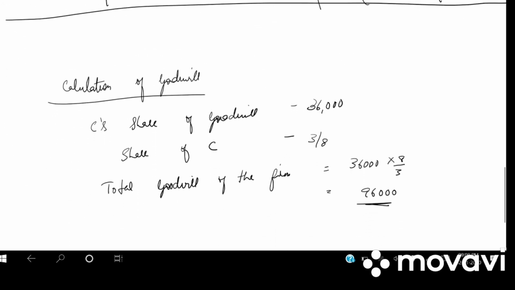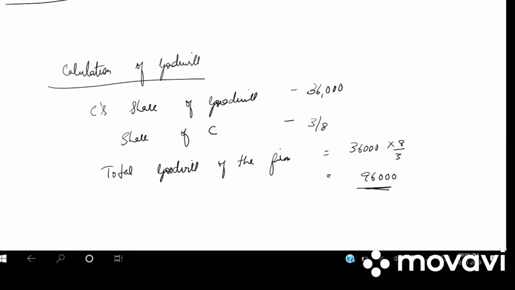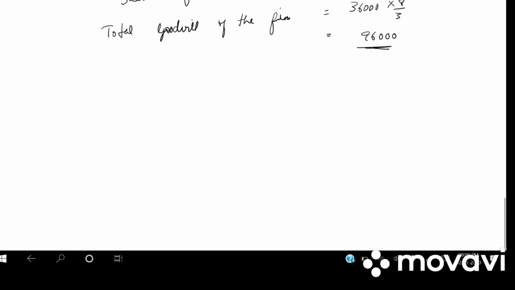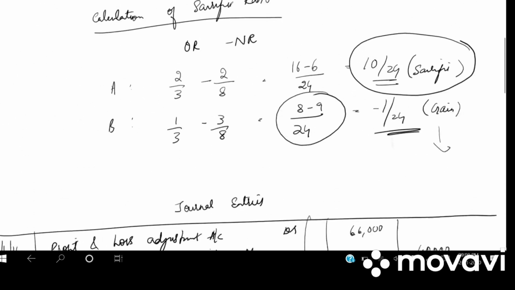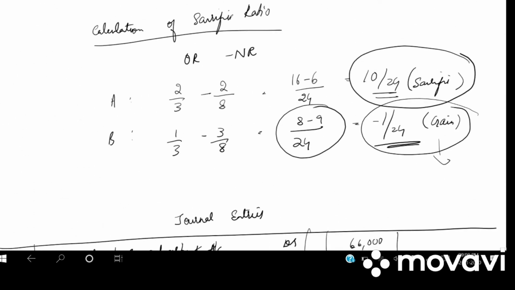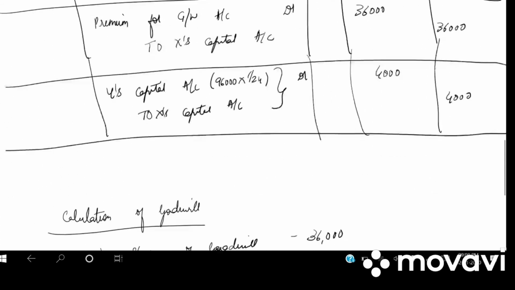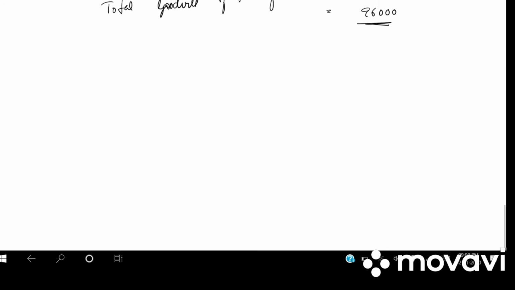So why have I done this? I had done a problem where they had given us the share of goodwill, they had given us the share of C. We had to find out the gain or sacrifice by the partner. If a partner has gained, he has to pay for his share of goodwill to the sacrificing partner. After this, we will be preparing the partner's capital account.